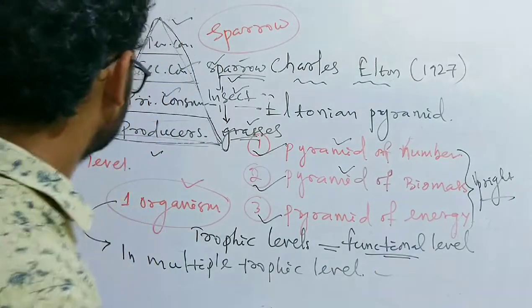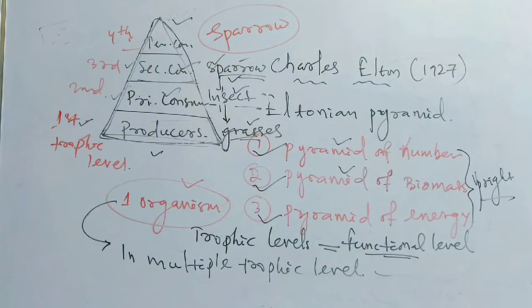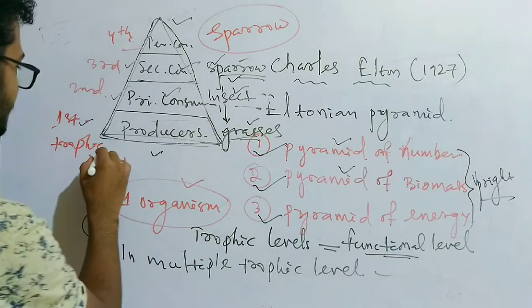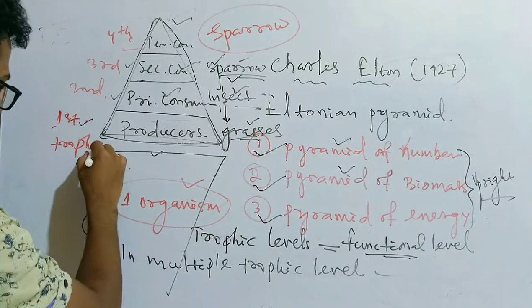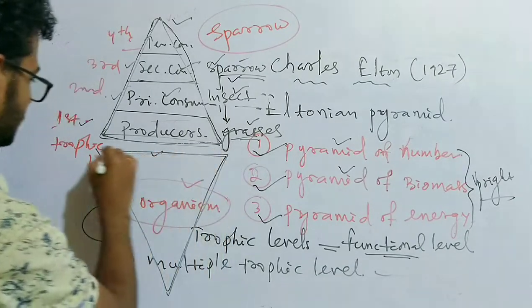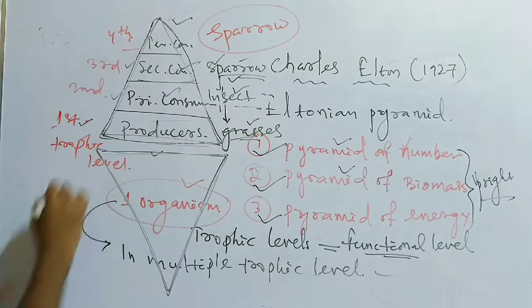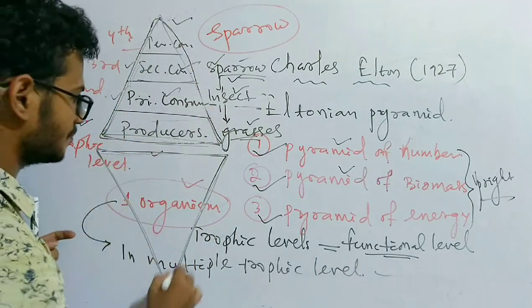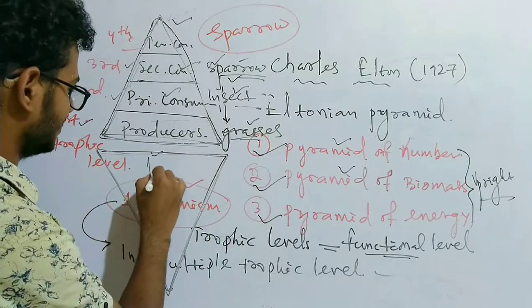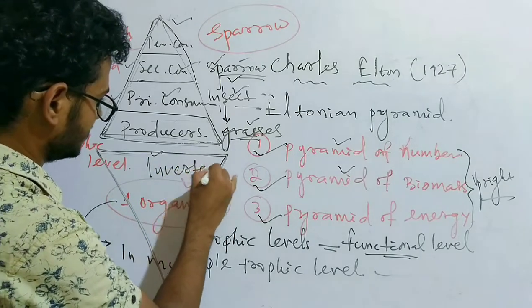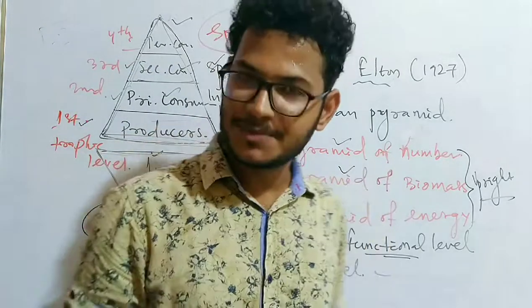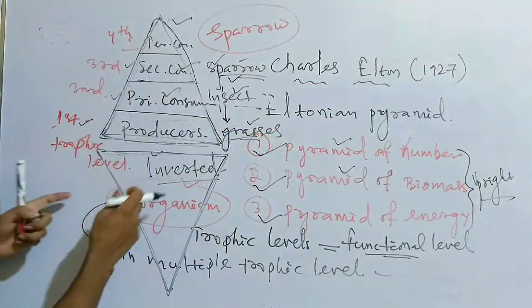The inverted pyramid will look just opposite of this structure, like this. This is the pyramid which is upright, and this is the pyramid which is inverted. So remember, the pyramid of number and pyramid of biomass can be inverted.